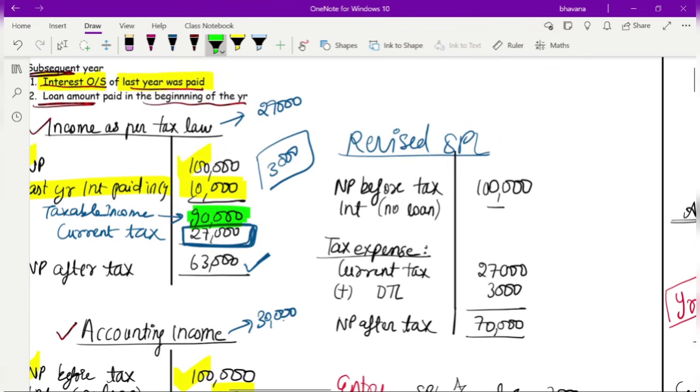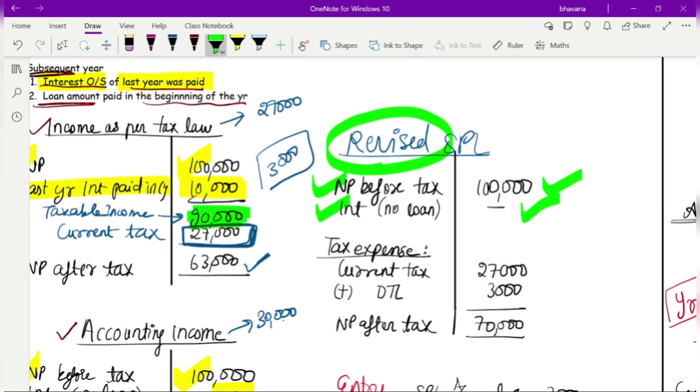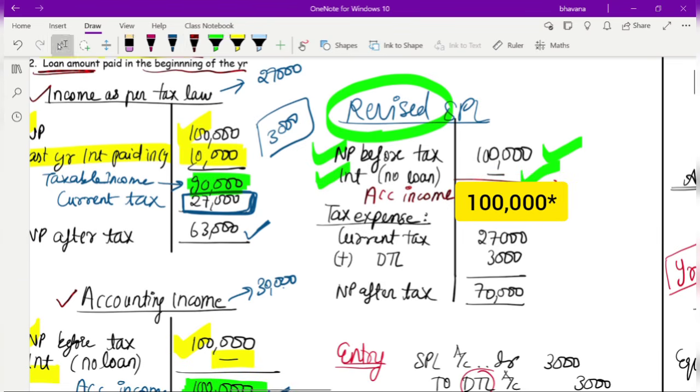Again, the same way, we will prepare a revised statement of P&L. Net profit before tax will be 1 lakh as per accounting record. Since there is no loan, there will be no interest at all. Then you will have your accounting income and then tax expense. How much was your tax expense?